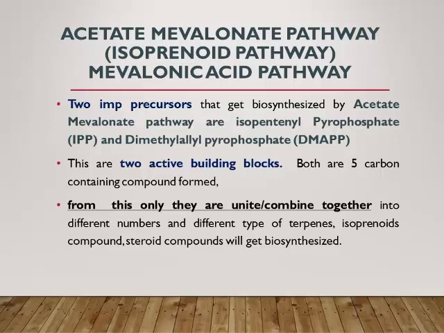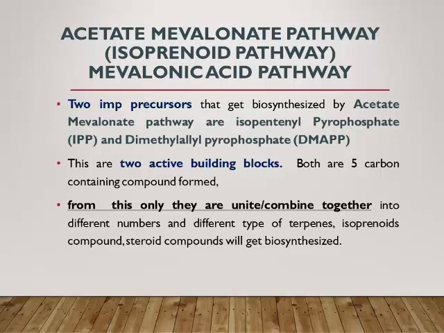Two important precursors that get biosynthesized by this acetate mevalonate pathway are isopentenyl pyrophosphate, in short known as IPP, and dimethylallyl pyrophosphate, known as DMAPP, which is the isomer of IPP, isopentenyl pyrophosphate.